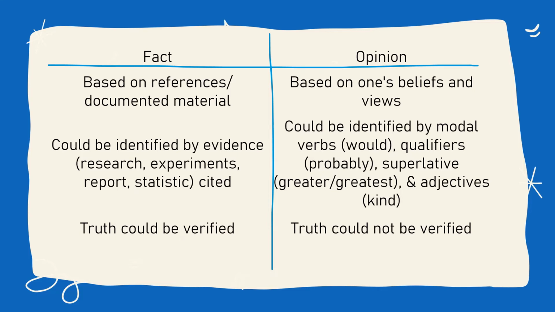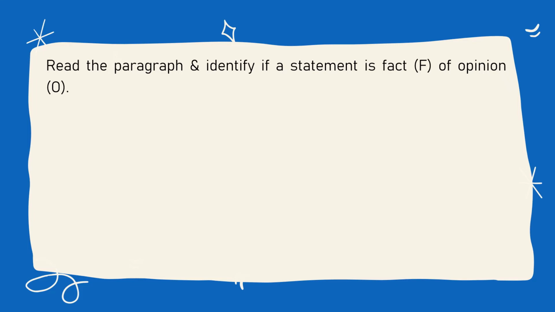Now, fact is like we know it's the truth that could be verified. You can check whether this is true or not, okay? And opinion is something that you could not really verify whether it's true or not. Okay, now let's try to do an exercise. Read the paragraph below and try to identify whether a statement is a fact or an opinion, okay, based on the style, the words, the clues given.